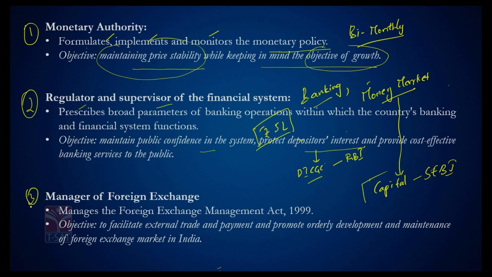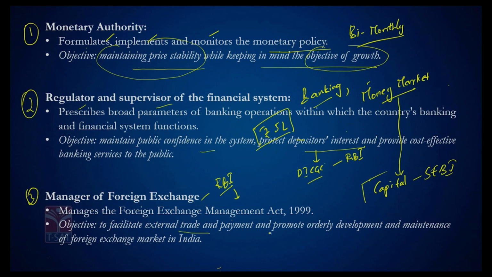The third is manager of forex reserves. In fact, the custodian of forex reserves in India happens to be RBI. Many of you might have noticed that almost every Friday evening, RBI makes an announcement with respect to the total forex reserves accumulated by the end of the week. RBI also plays a very important role in managing forex and stabilizing the Indian rupee with respect to foreign currency, and acts as a custodian of forex reserves. The objective is to facilitate external trade and payment and promote orderly development and maintenance of the foreign exchange market in India. That's the third important function RBI performs.